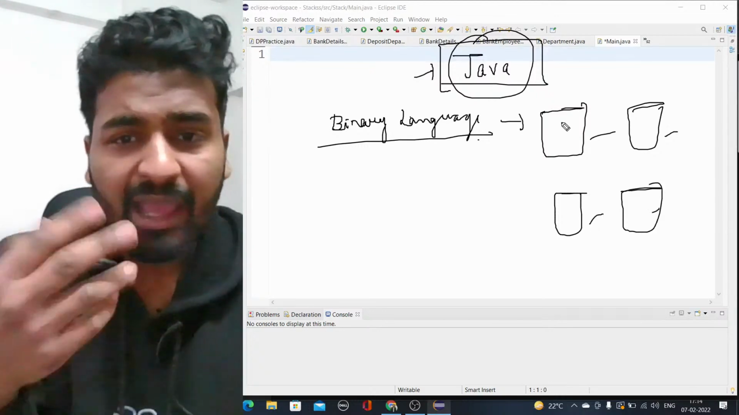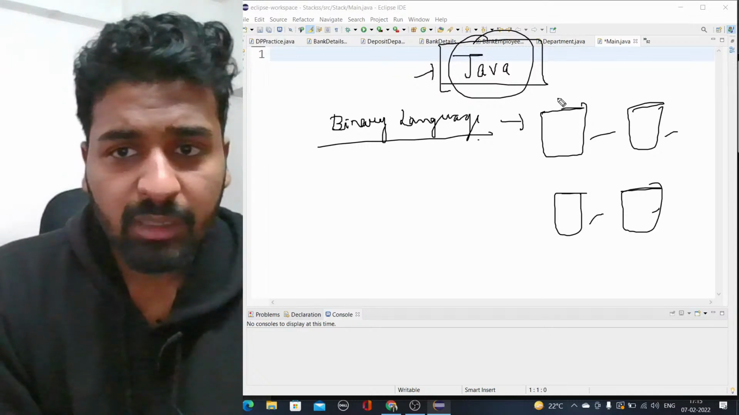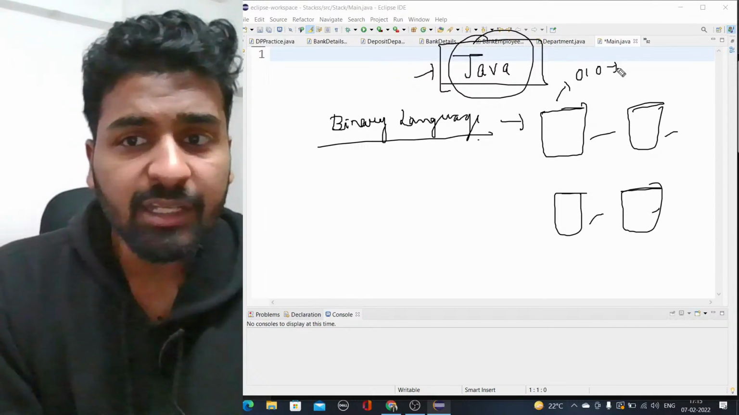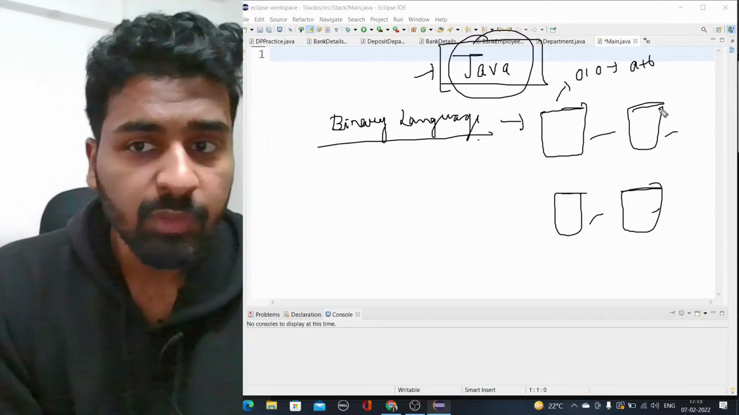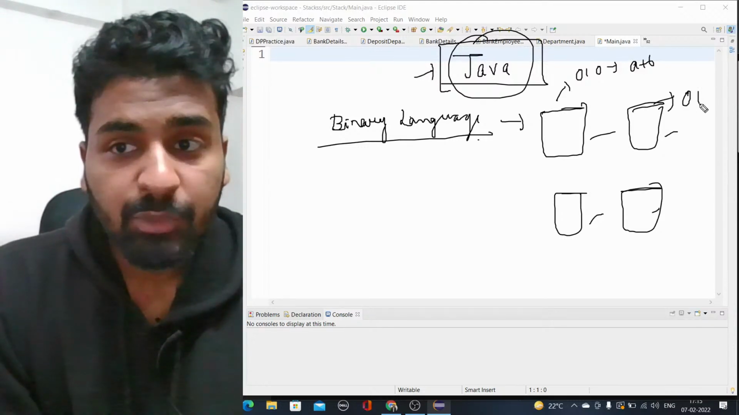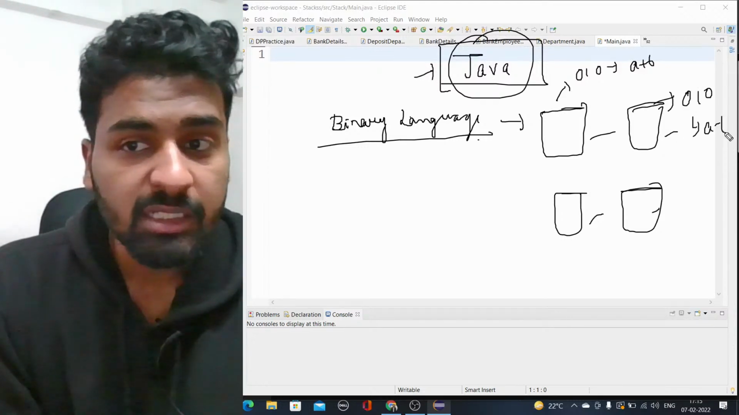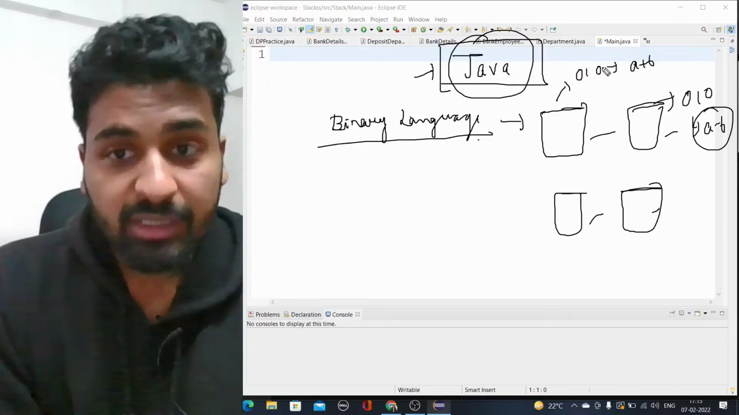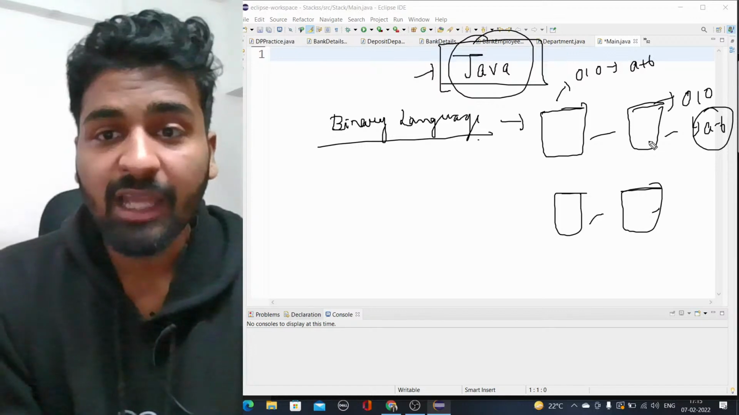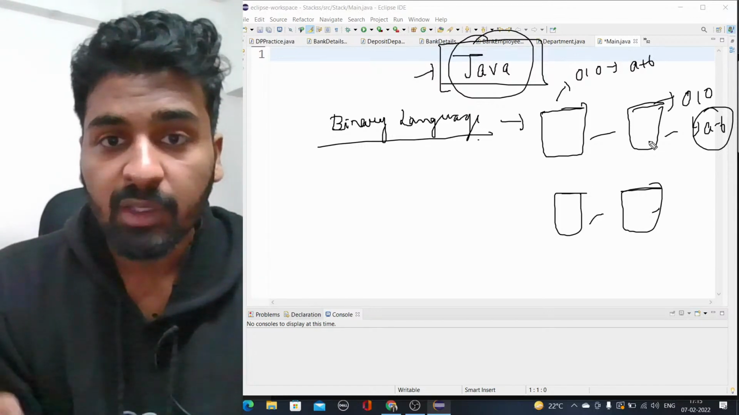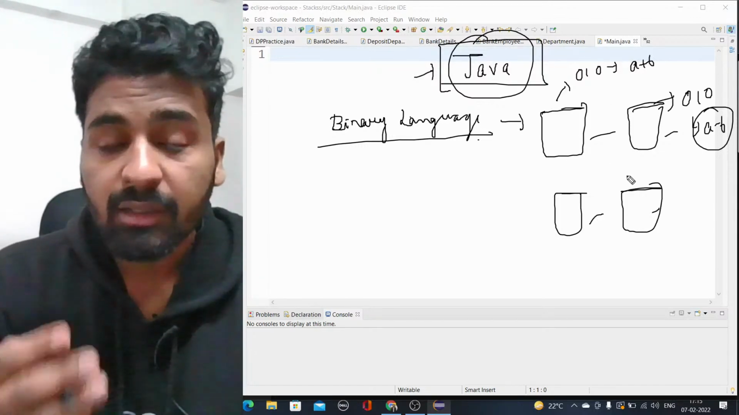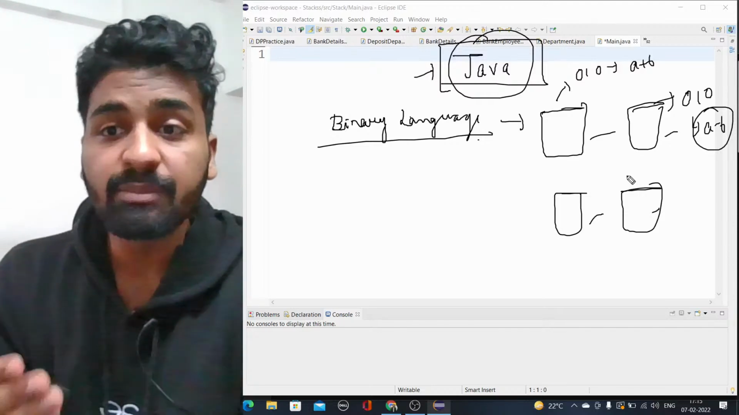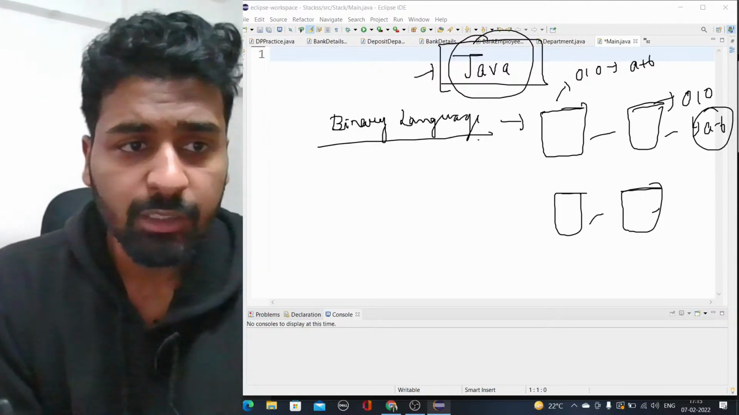Let's say in my laptop, 0101 means adding two numbers, A plus B. And in another laptop, the same 0101 means A minus B. This can be the case. So different machines have their own different binary languages. This is a problem that is faced by languages like C++. Let me tell you how.